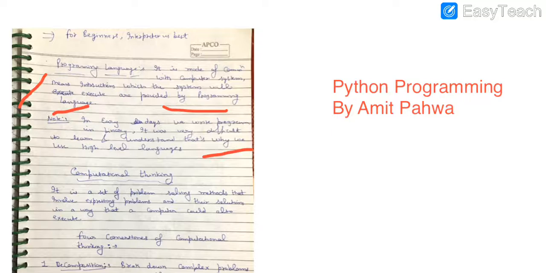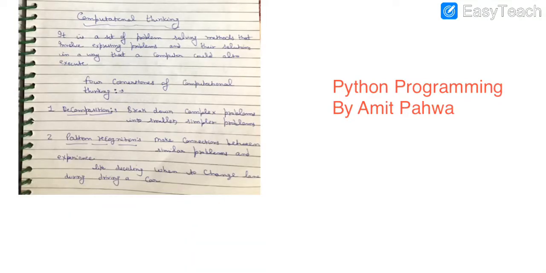Now let us start with our next topic, what we mean by computational thinking. Computational thinking is a word which is derived from computation and thinking. It means we will discuss various methods of solving a particular problem, and then we will find a particular solution which is possible for the computer system to execute.